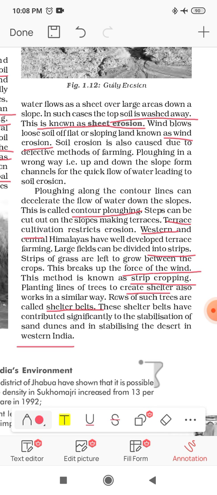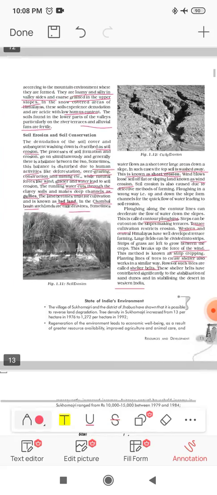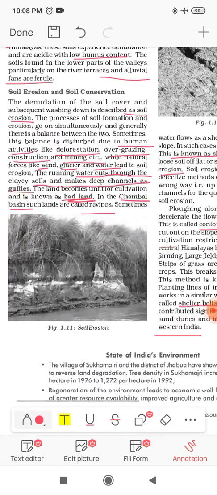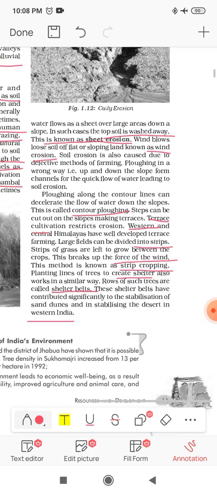So as we know, in desert areas we don't have any glacier, we don't have heavy rainfall. So what is the reason behind the erosion? It is only wind. So in desert areas, arid regions or any dry place, when we have wind erosion, we can create rows and plant trees which are going to break down the force of the wind. So we have seen that we have soil erosion due to some natural activities and some human-made activities. Okay, so we have seen the conservation.